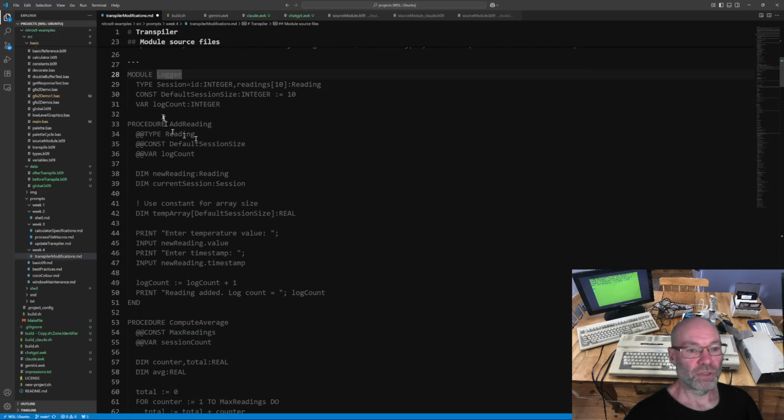So for instance, you can see here we've got a type and a const. Reading would be pulled from a global one, default session size it's getting from here, and log count would be getting from here.